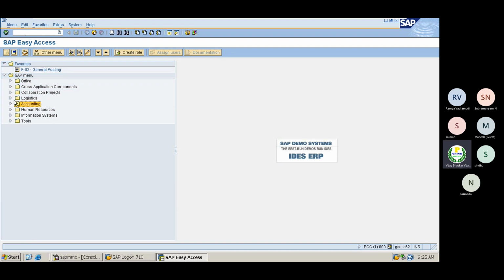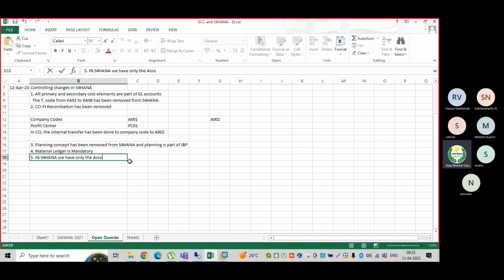So CO COPA and FI COPA were there. Now in S4 HANA, only FI COPA we must activate. This is the default, the reason being that all your primary cost elements and secondary cost elements are now part of GL accounts.